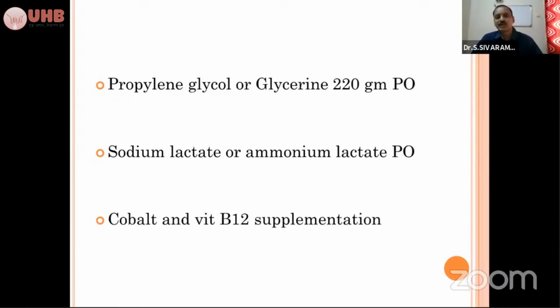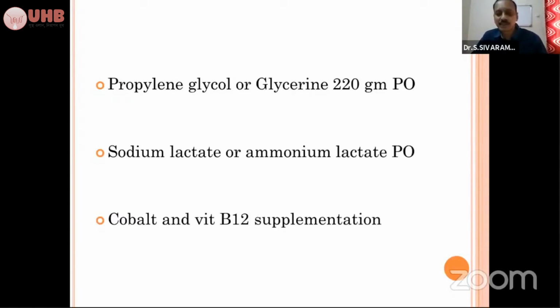You can mix it in the feed and give it orally as a bolus, or give electrolytes instead of drenching. Whenever you are drenching any preparations, you have to take care it should not get aspirated. Otherwise, it will lead to aspiration pneumonia. The other things we can use are sodium lactate and ammonium lactate if available. It is available from the chemical shops, and that also can be used orally.